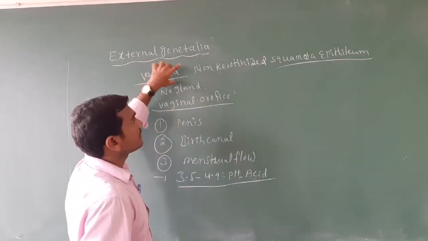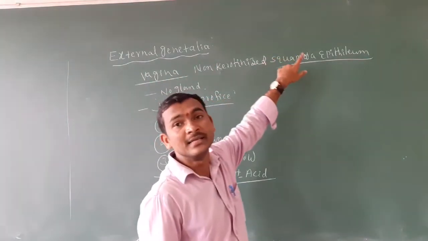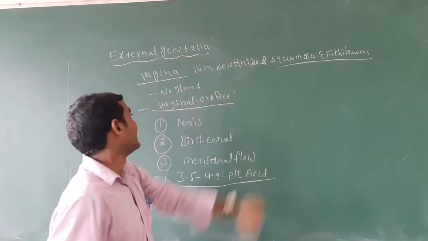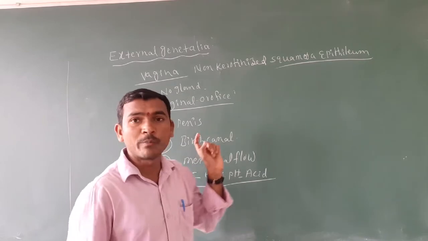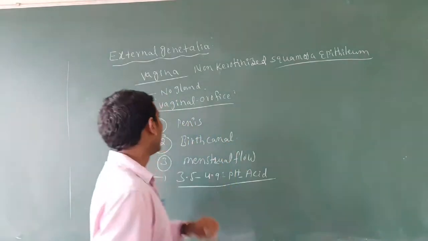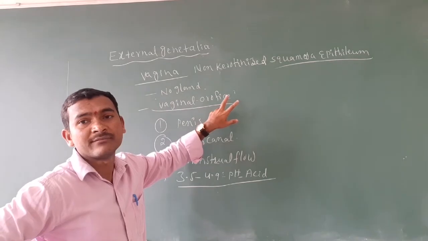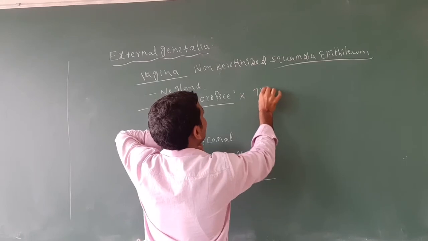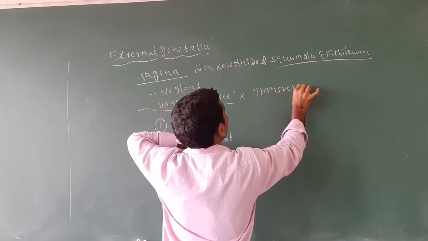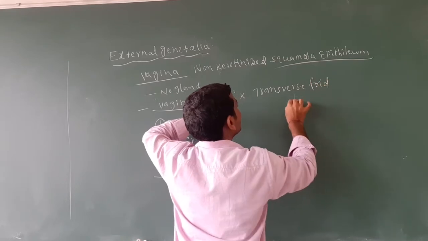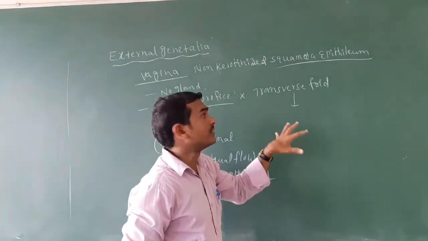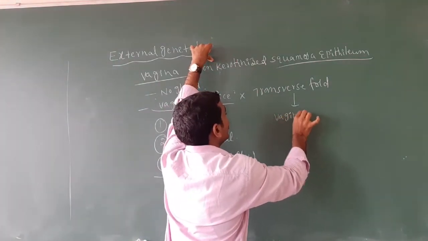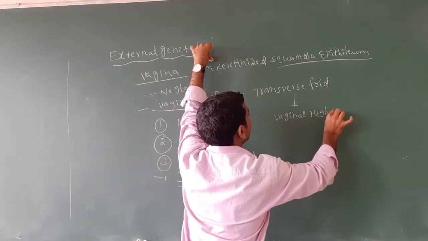The vagina is lined by non-keratinized squamous epithelium. In the vagina there are no glands. There is an external opening present in the vagina, called the vaginal orifice. Also present in the vagina are transverse folds. These transverse folds of the vagina are called vaginal rugae.